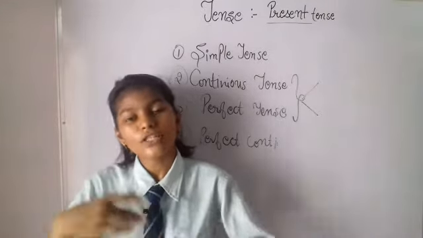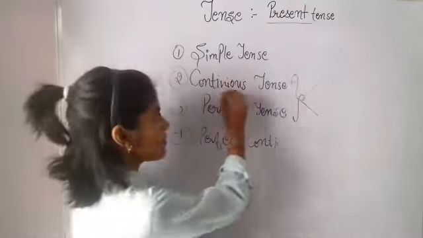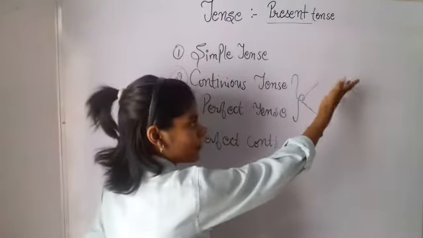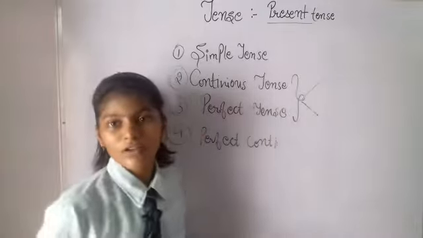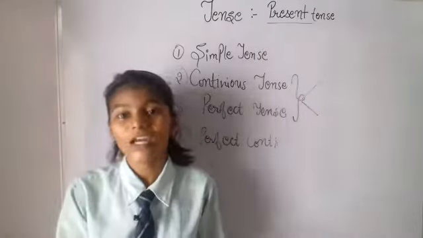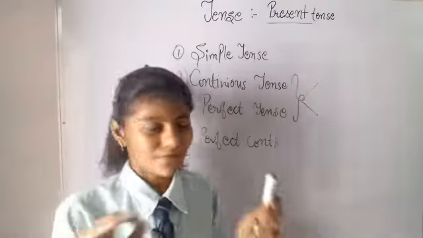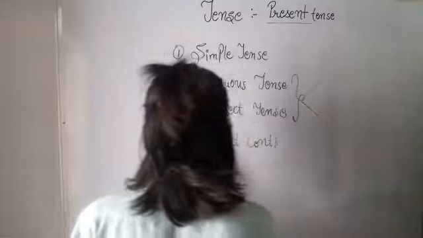So what's the format? Here the format is a combination, with some parts taken from continuous and some from perfect, which we will see with the help of the format.